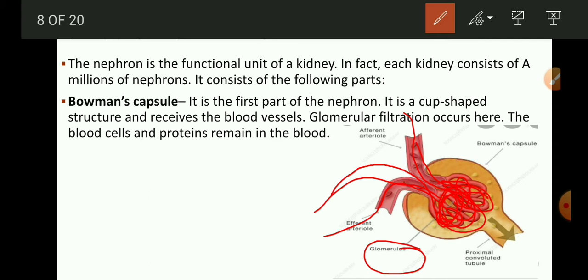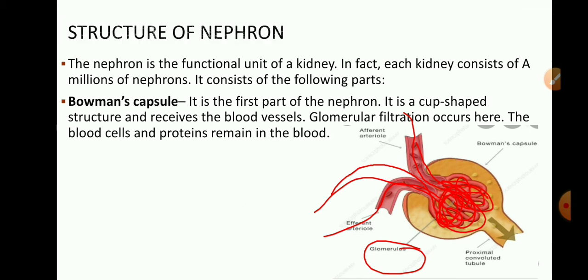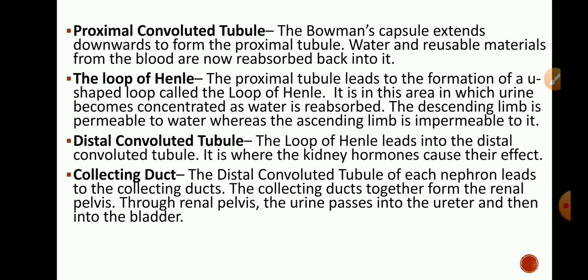Now in this glomerulus, filtration takes place, ultrafiltration. First step or first function of excretion takes place, that is ultrafiltration. The blood cells and proteins only remain in the blood. Next structure is proximal convoluted tubule. The Bowman's capsule extends downward to form the proximal tubule.